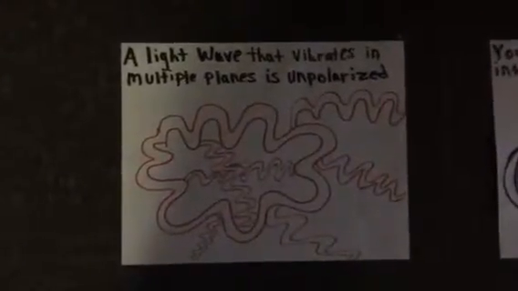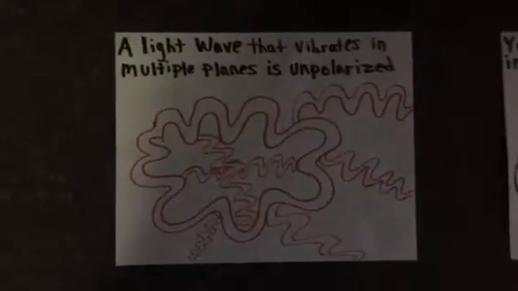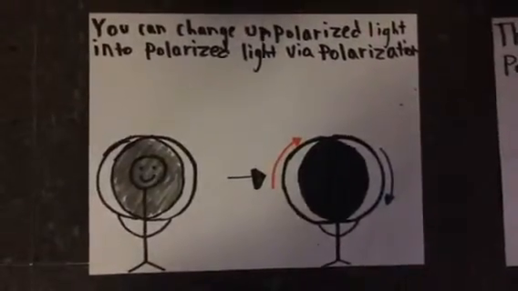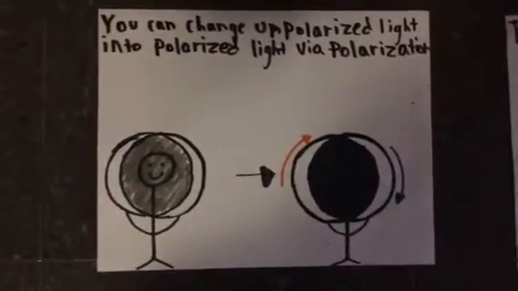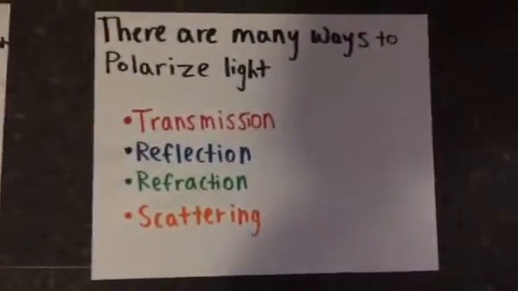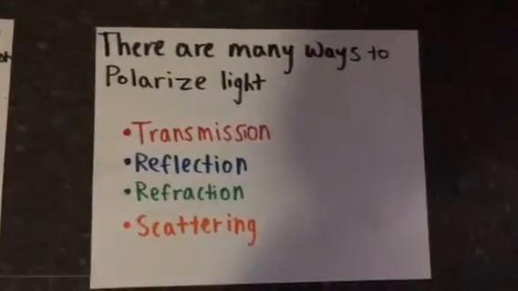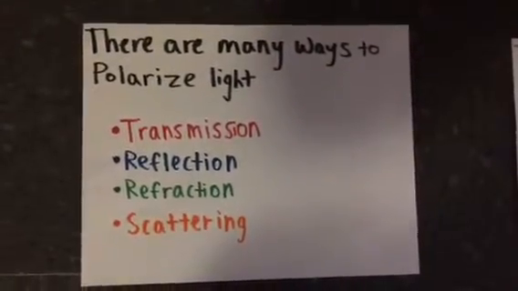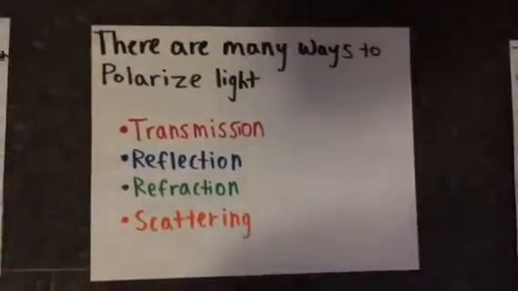This is part 2 of the physics of light, polarization. A light wave that vibrates at multiple planes is unpolarized. Unpolarized light can be polarized through a process known as polarization. Light can be polarized through 4 different types of polarization, which are transmission, reflection, refraction, and scattering.